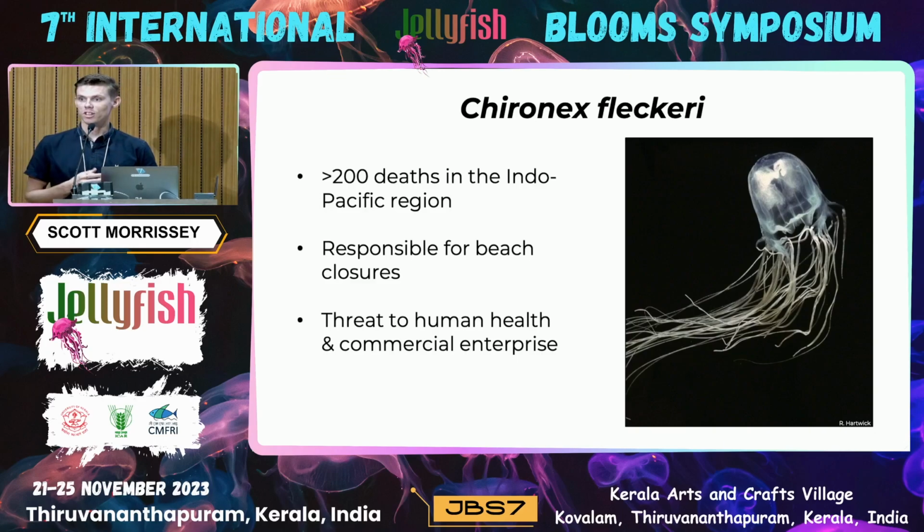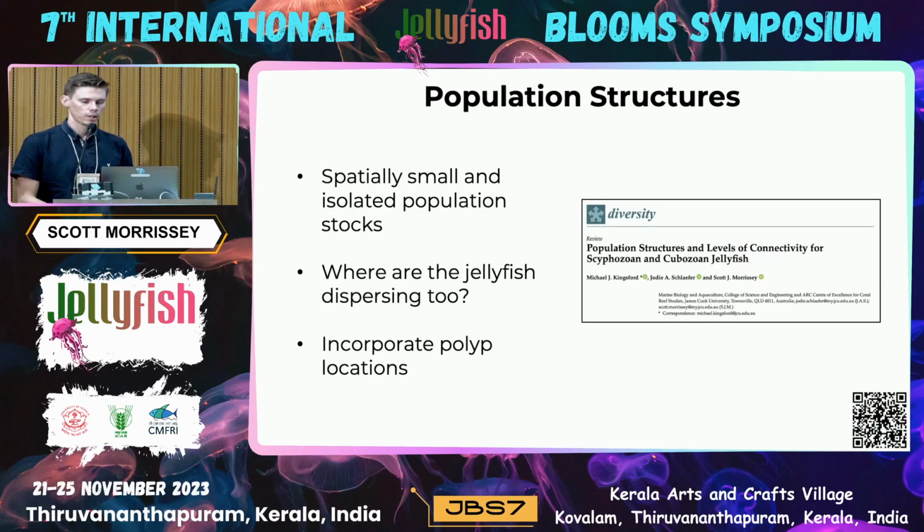affecting tourism industries within Australia, and managing and mitigating the threat which it poses to human health and commercial enterprise is a wicked problem. However, despite this, considerable knowledge gaps on the ecology of the species and cubozoans in general exist. Now, one of these knowledge gaps is understanding their population structures. Kingsford, Schlafer, and myself wrote a review on this not too long ago and found that there's increasing evidence that some cubozoan species potentially have surprisingly small population stocks, to the scale of bays and estuaries.